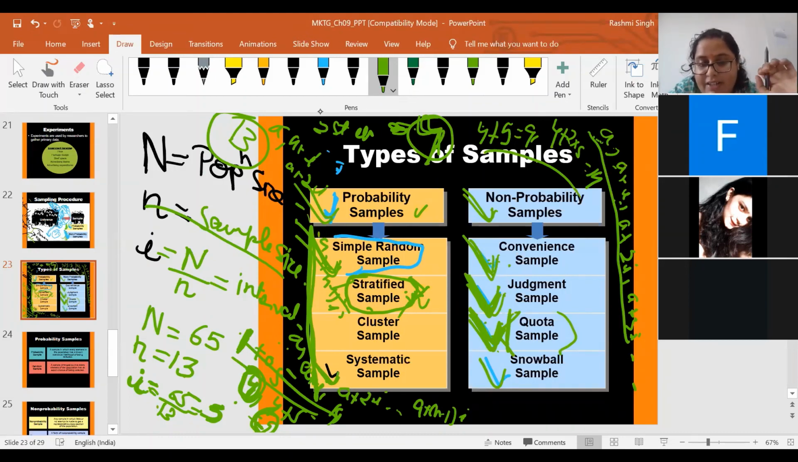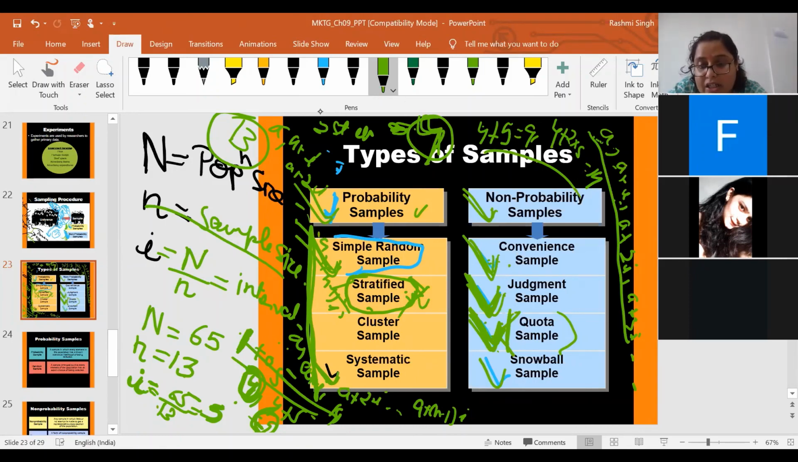And in stratified, it's totally the research objective. The researcher has no role in it. Based on the research objective, he or she is supposed to classify or make the different groups. Okay, thank you, ma'am.